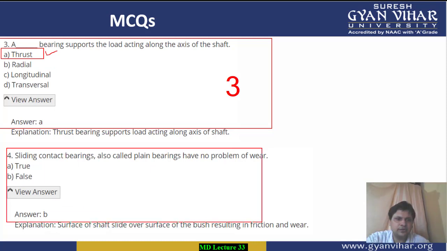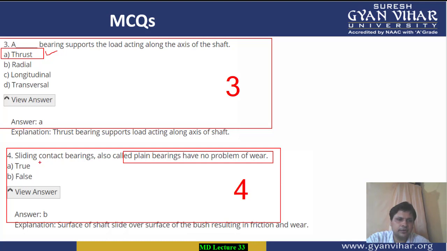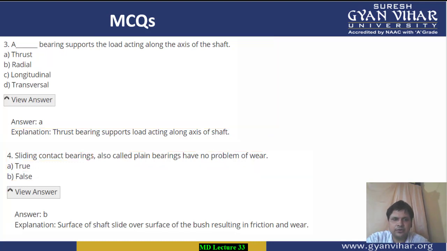Coming to multiple choice question number 4. The sliding contact bearings, also called plain bearings, have no problem of wear. So is it true or false? As I have already told you, in sliding bearings there is a problem of friction, and therefore this statement is not correct. Therefore we use anti-friction bearings, which are the ball and the roller bearings. So this statement is not true.